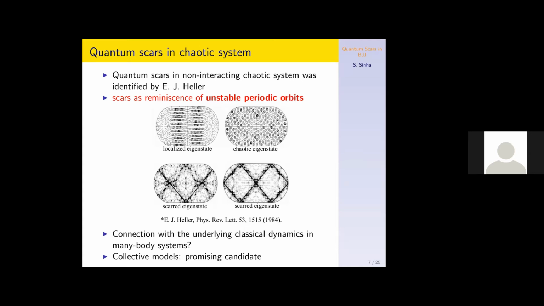So what is the connection between the underlying unstable dynamics and this many body quantum scar, which violates ergodic behavior or the ETH hypothesis, etc.? The connection is not very clear, that is, what is the underlying unstable dynamics behind the formation of the many body scar. But to answer this question, I think it is better to study some sort of collective models which show the underlying connection.